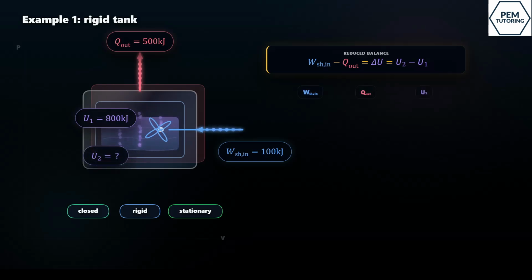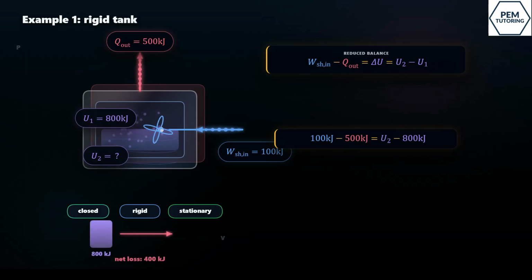Now substitute the values. 100 kilojoules minus 500 kilojoules equals U2 minus 800 kilojoules. The tank loses 400 kilojoules overall, so U2 equals 400 kilojoules.